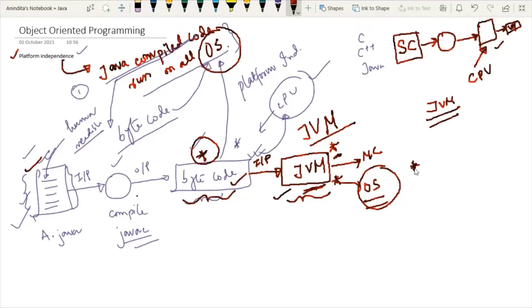But up to this point, I think it is clear to you all: whenever in the interview it is asked whether Java is platform independent or not, what will be your answer? Yes, Java is platform independent due to the existence of bytecode, but the JVM is operating system dependent. This is the final conclusion that you have to state. Now I will give you the details.